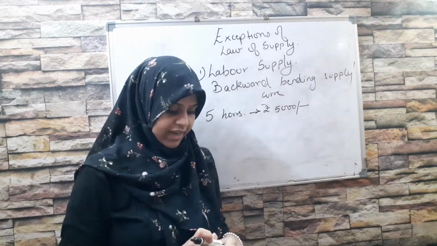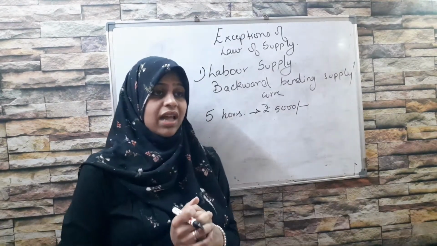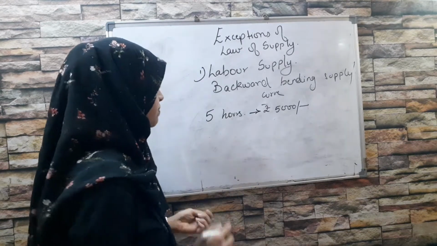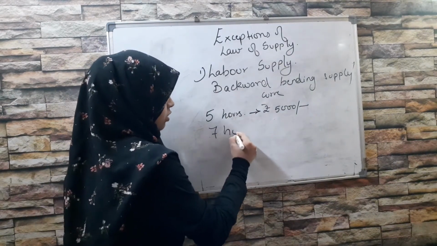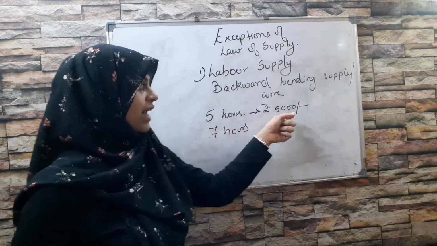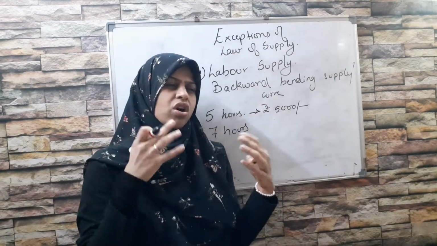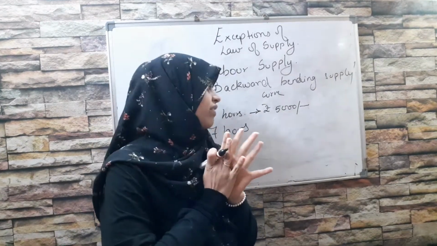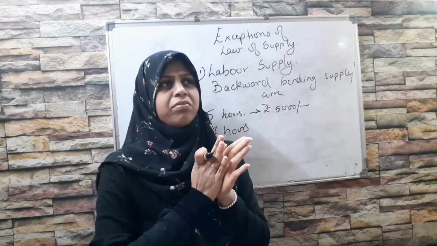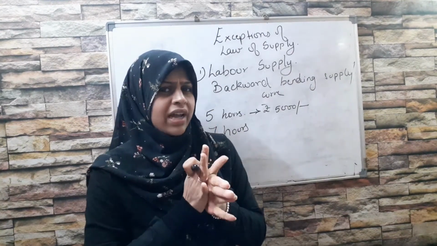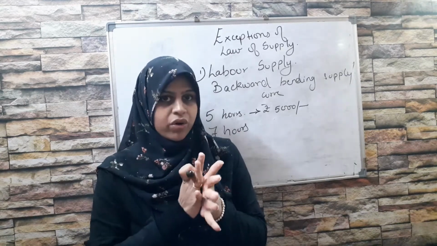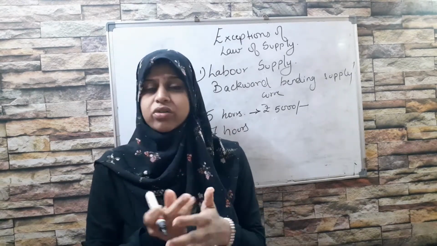After some days, when the business expanded, the boss now wants him to work for say 7 hours. At this particular time, the worker somewhere in mind felt that 5,000 is very less, and let me try to find one more part-time job where I can earn a bit more, 2,000 to 5,000 extra.